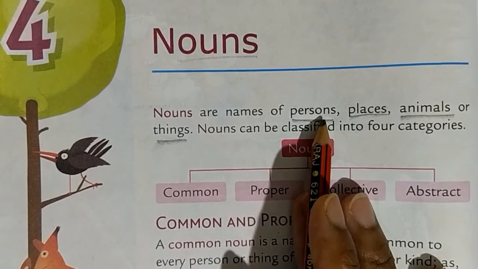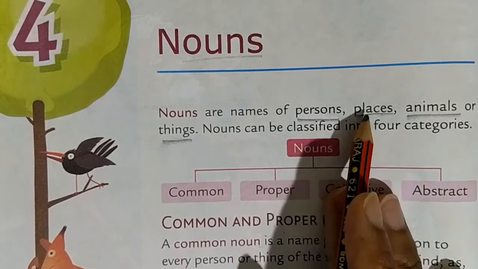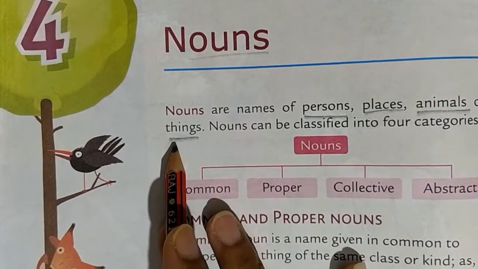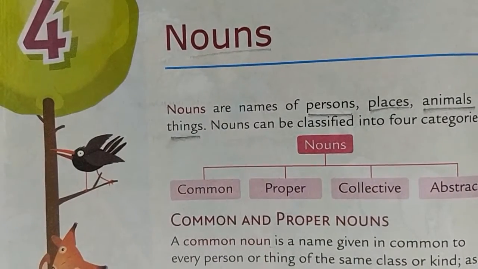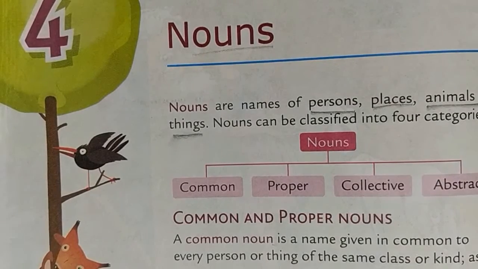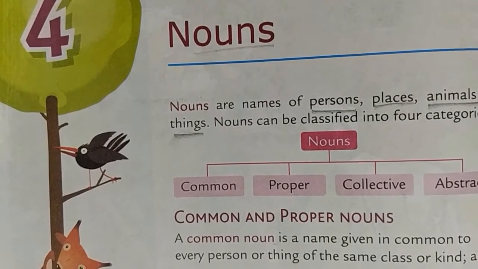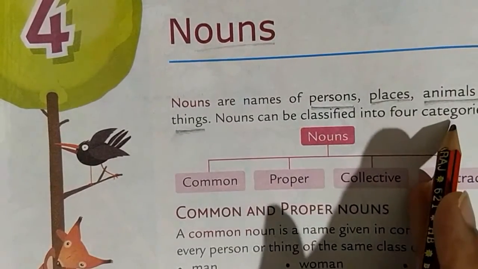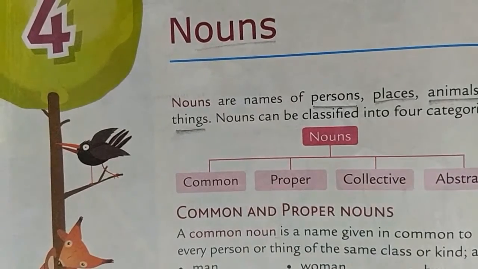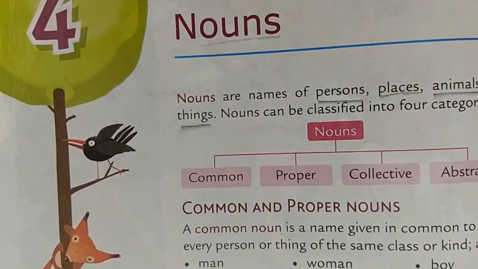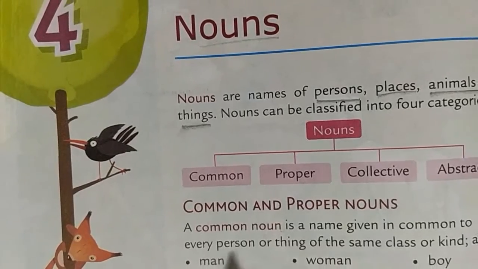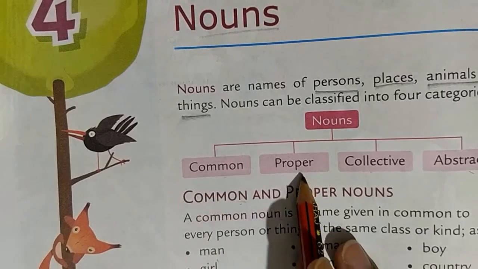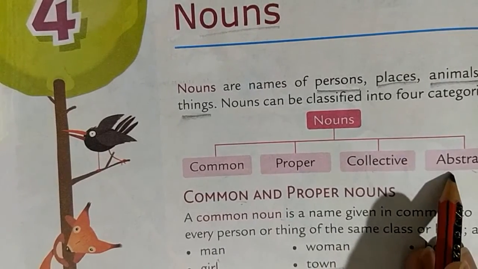Any person that has a name is a noun. Any place, noun. Any animal on this earth is a noun. Anything, noun. So we are surrounded by nouns. Everything around us is a noun. And nouns are classified into 4 categories, means they have 4 parts. So, we'll learn what the 4 parts are: common, proper, collective, abstract. Common noun, proper noun, collective noun, and abstract noun.